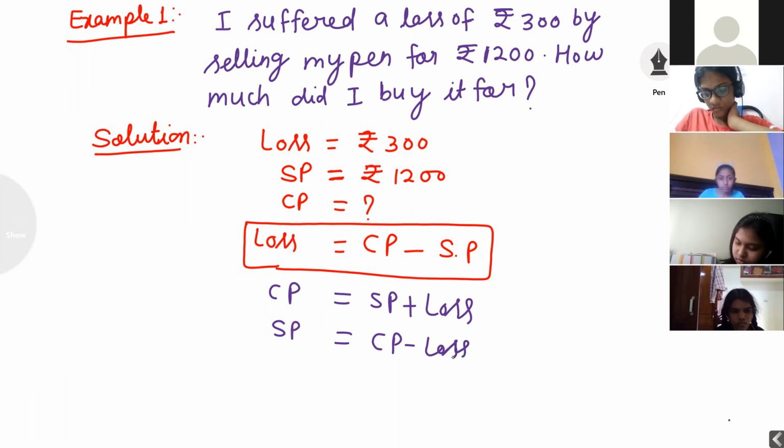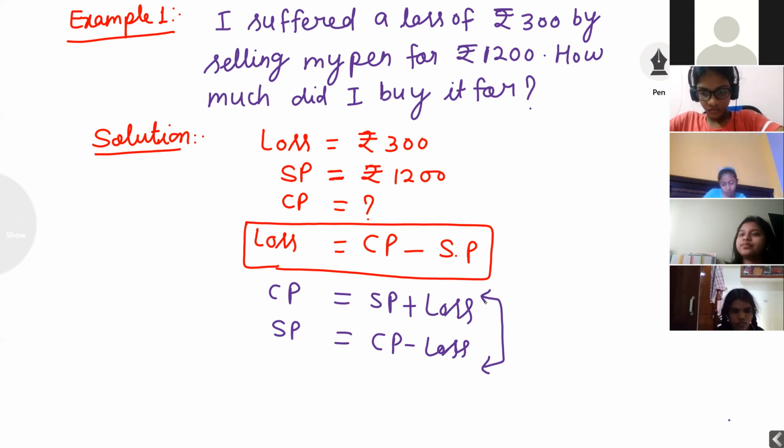This is the main formula. Based on that, we are getting two more formulas. Like that in profit also we will get three formulas. Loss is equal to CP minus SP. But when we are getting loss, then CP is equal to SP plus loss. When we are getting loss, then SP is equal to CP minus loss.